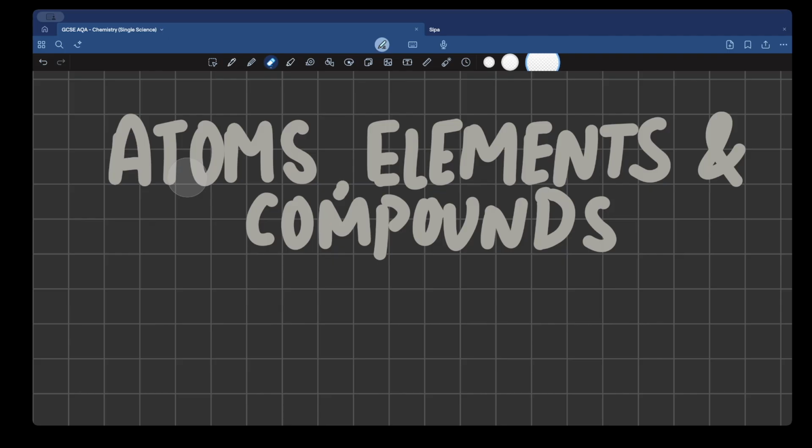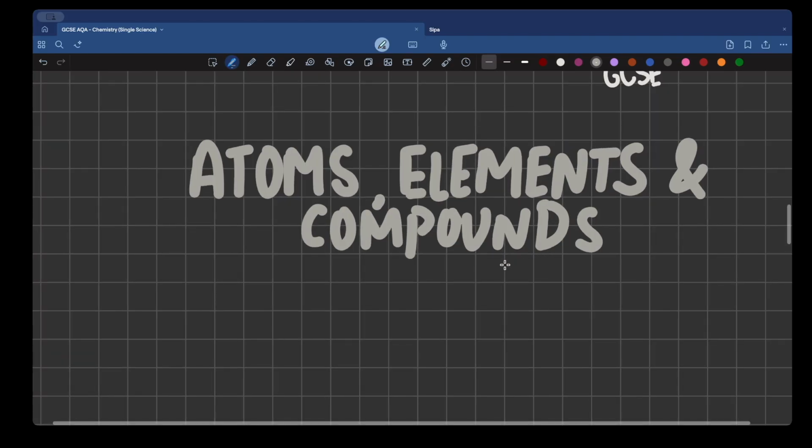The topic that we are covering today is atoms, elements, and compounds. This is the very first chapter and a very integral concept for AQA GCSE chemistry, because this topic serves as the foundation, and these concepts are really important for you to build strong concepts moving forward. So let's get into it.